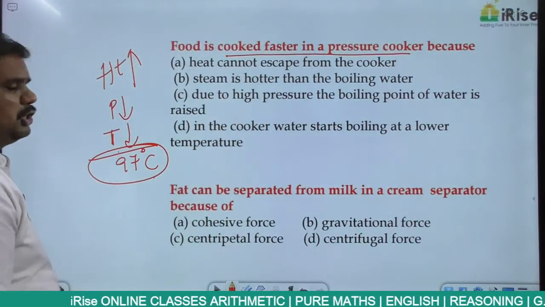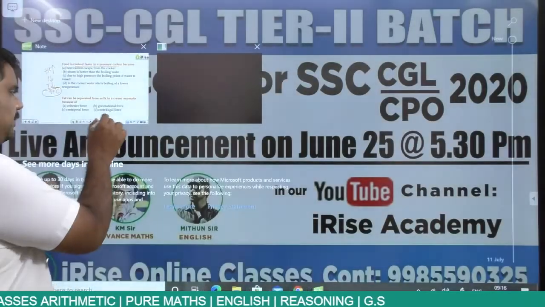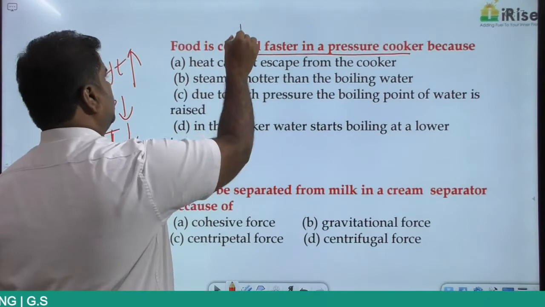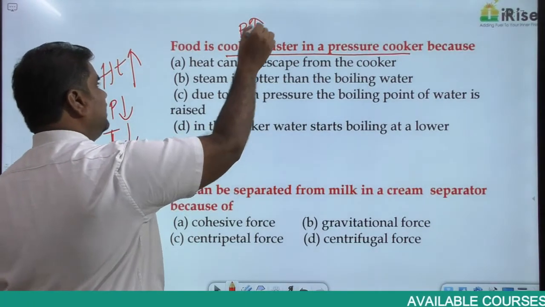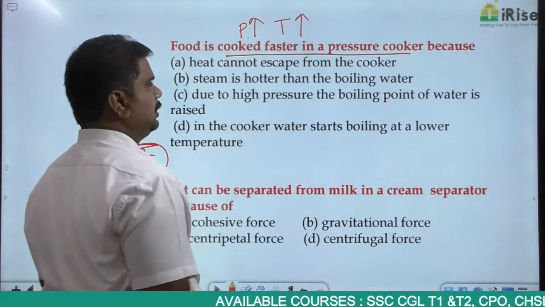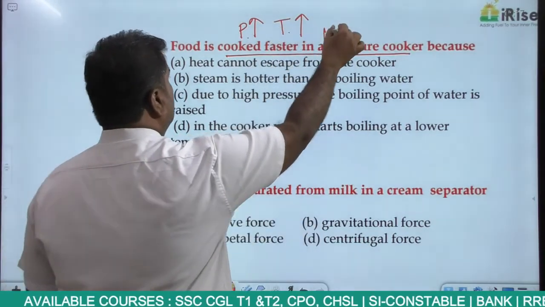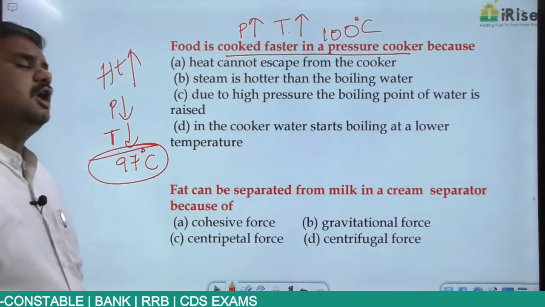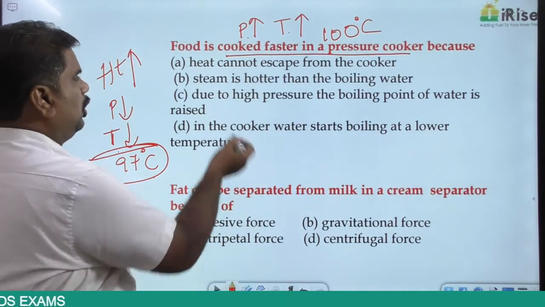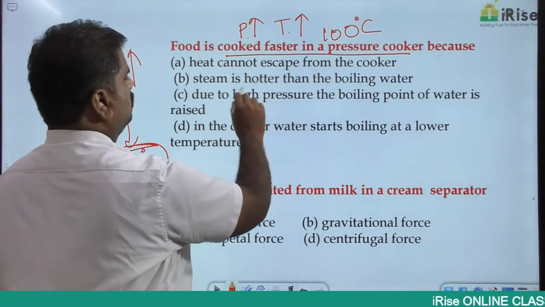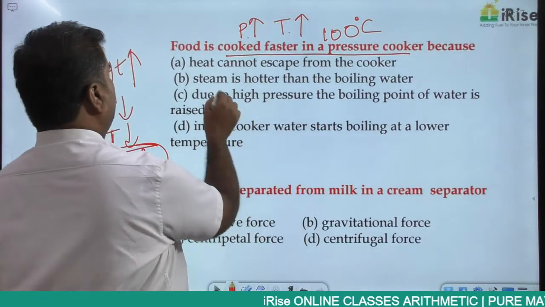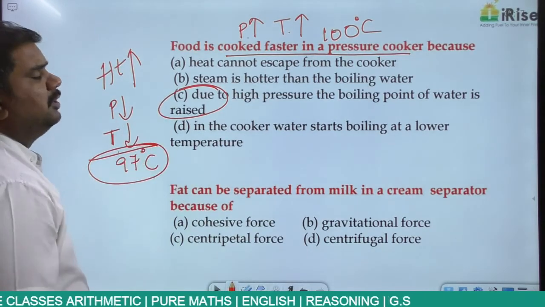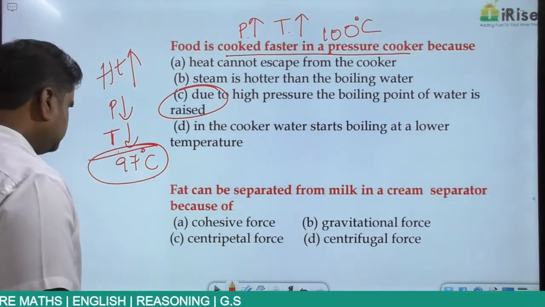So in the case of a pressure cooker, you are not allowing any gas or air to escape. So in that case, the pressure built up in the pressure cooker is continuously increasing. If the pressure is increasing, the temperature of water will also increase. So water will start boiling at 100 degrees centigrade or higher. The moment water is boiling at that temperature, cooking will become easy. What are the options? Heat cannot escape from the cooker. Steam is hotter than boiling water. Due to high pressure, the boiling point of water is raised. That is the reason why cooking is very easy in the case of pressure cookers. Then, the next one.